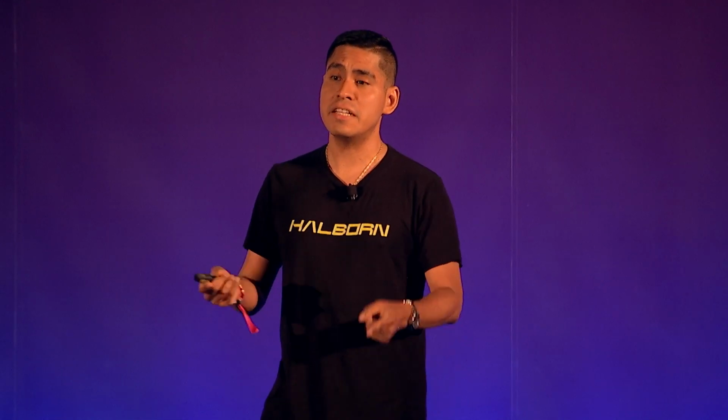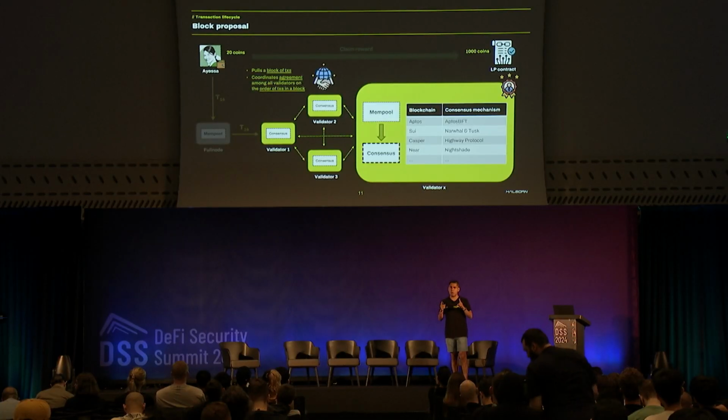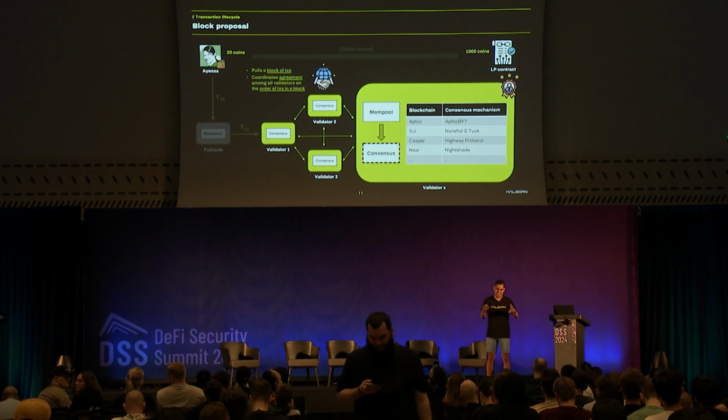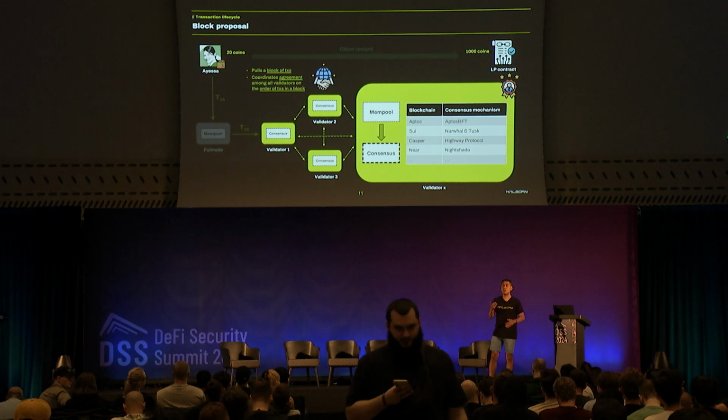So now let's imagine that the leader is validator X. So validator X is going to take the transactions that are in its own mempool and will coordinate with other validators to understand what is the order of the transactions in a block. And this point is very important. Why? Because at the end, order matters. It's like attending a conference. It's not the same. In a typical scenario, you buy the ticket and then you attend the conference. Vice versa doesn't work. You cannot attend a conference and then after saying goodbye, pay for the ticket. So it's the same for the transactions.